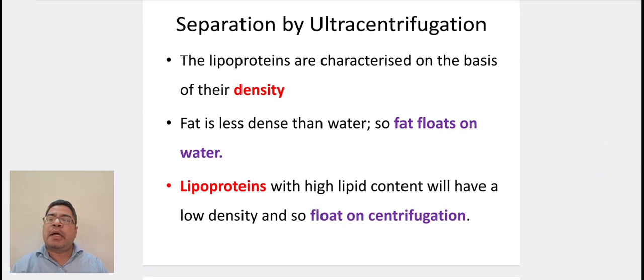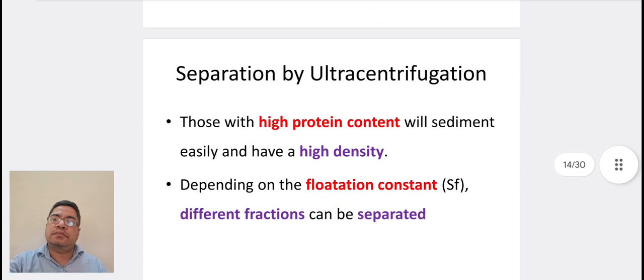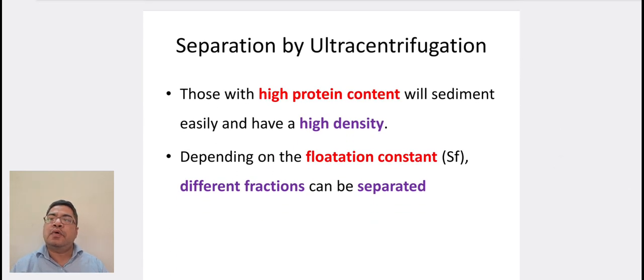Coming to separation by ultracentrifugation. The lipoproteins are characterized on the basis of their density. Fat is less dense than water, so fat floats on water. Lipoprotein with high lipid content will have a low density and so they float on centrifugation. Those with a high protein content will sediment easily and have a high density. Depending on the flotation constant, the different fractions can be separated.